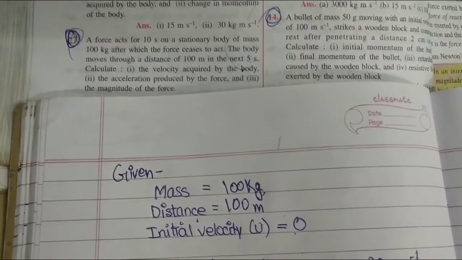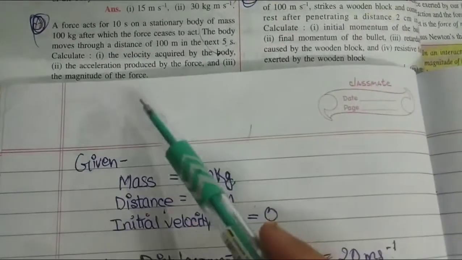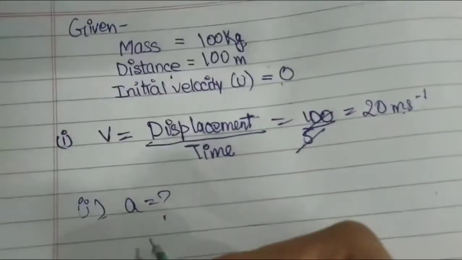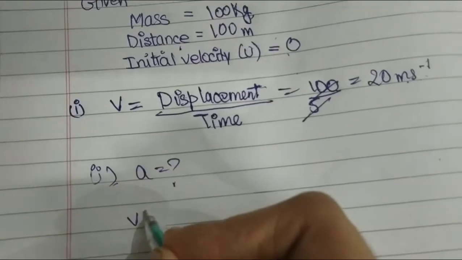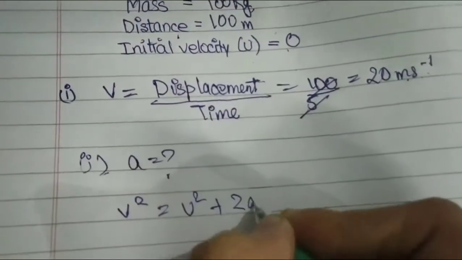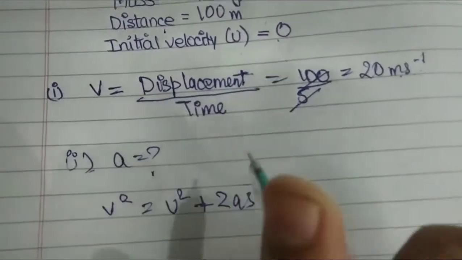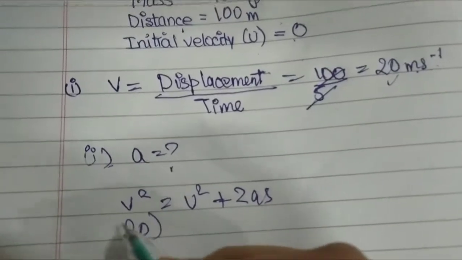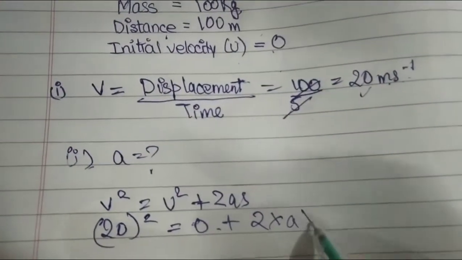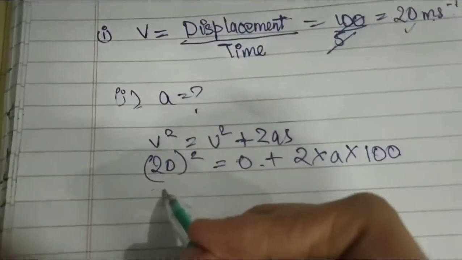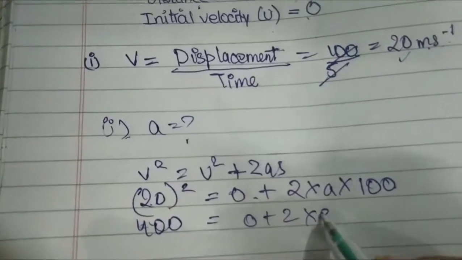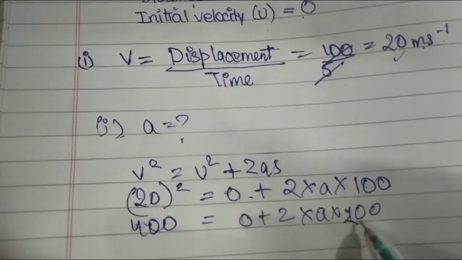Now next is your acceleration produced by the force. So second point is your acceleration we have to find. For that we will use the formula v square is equal to u square plus 2as. So v is 20 and square लगा देंगे and u is 0. a we don't know, s is 100 meter. So 20 square, this will be 400 is equal to, now solve this, 2a into 100, or we could write directly 200a.